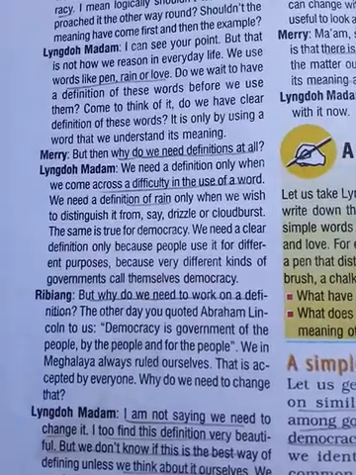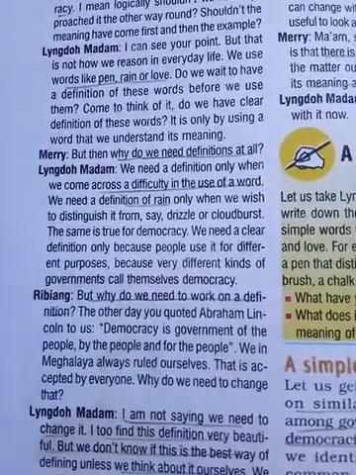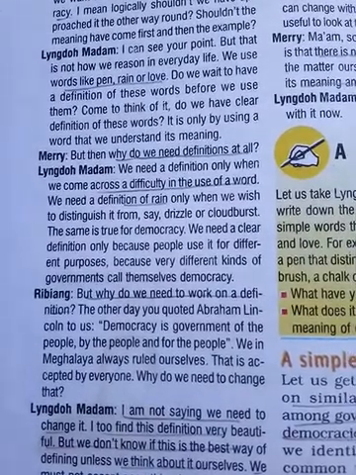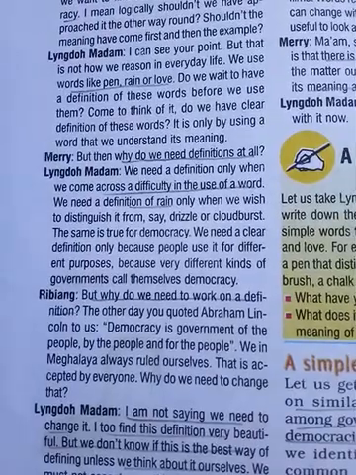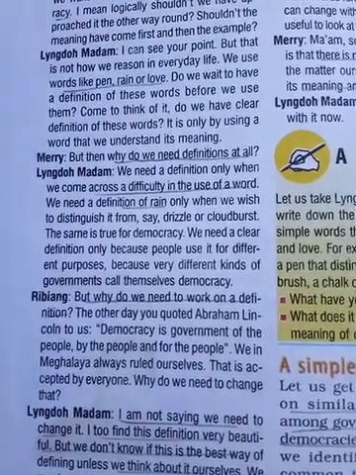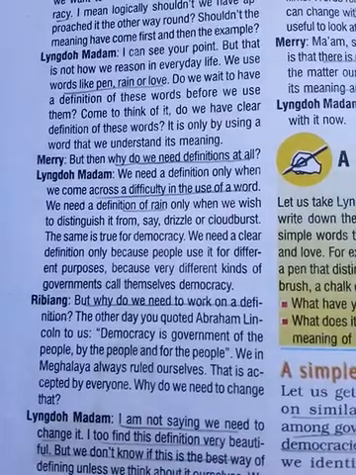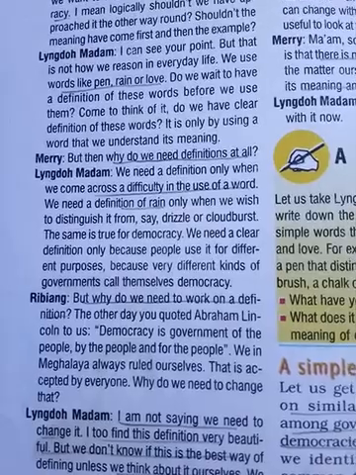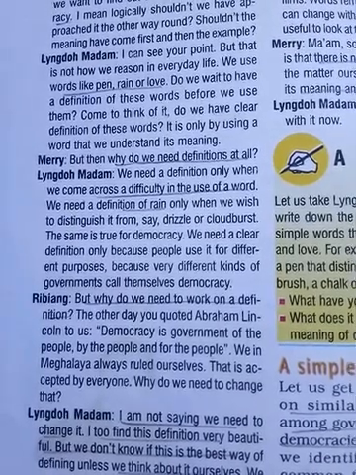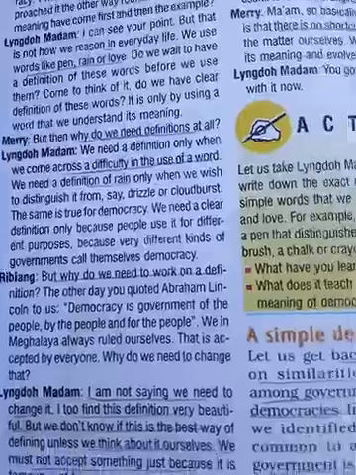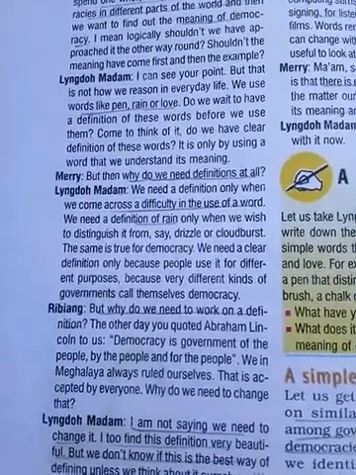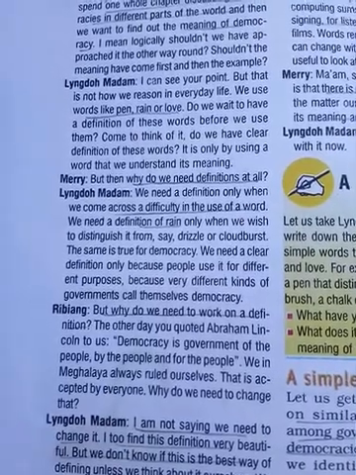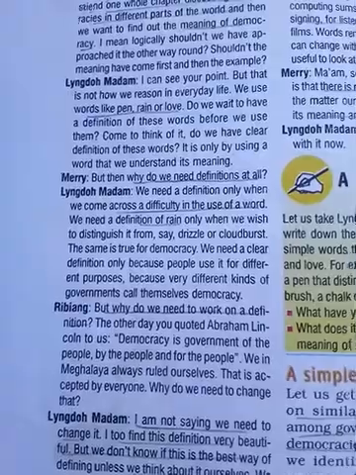Another student is also asking, "But why do we need to work on a definition? The other day you quoted Abraham Lincoln to us: democracy is the government of the people, by the people, and for the people. We in Meghalaya also rule ourselves. This is accepted by everyone. Why do we need to change that?" Rebyang is asking about the definition. Why do we need to work on it?